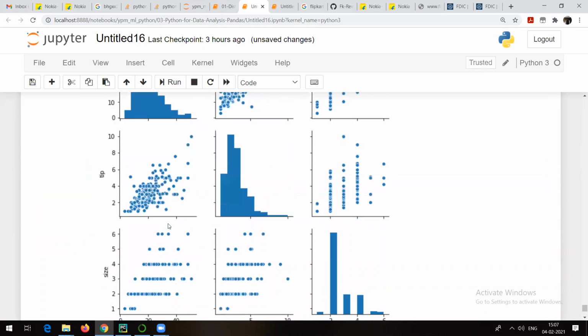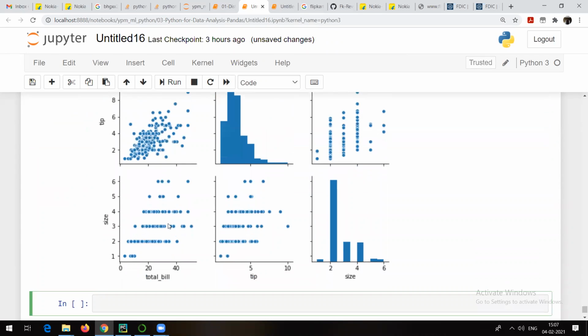Now, what is pair plot? I told you, pair plot is going to help you to understand the relationship of every column opposite every other column. For example, in this case, you can see on x-axis, what do we have on x-axis? On x-axis, we have total bill, tip, and size. And the same thing we have on y-axis also.